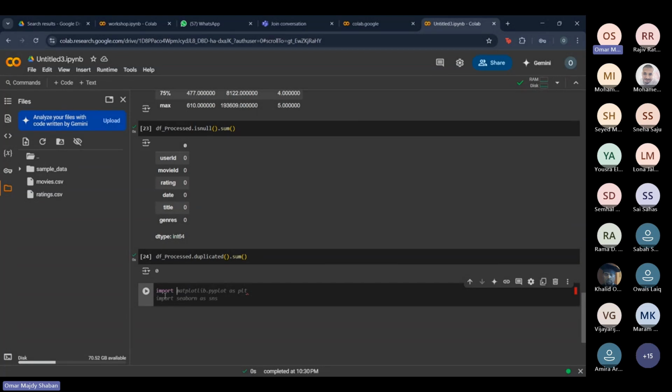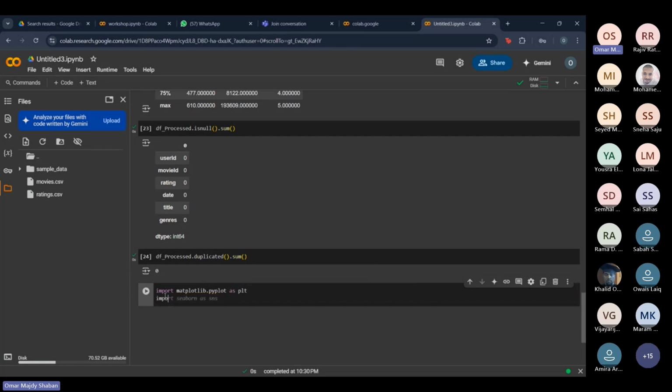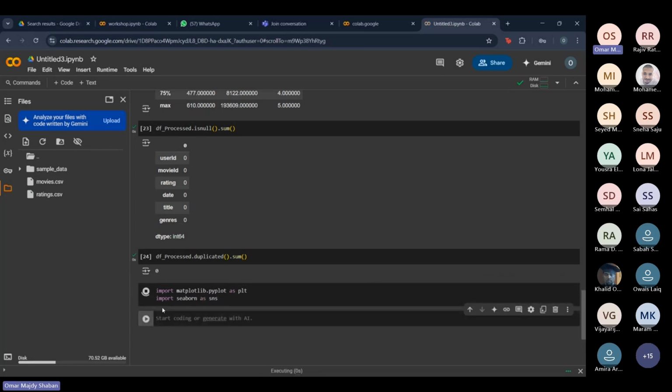So what we're going to do is import another library, which is matplotlib. It is a Python library used for data visualization, and we're going to import another library, which is Seaborn, which is also used for data visualization. We're just going to run it, and let me just check real quick if anyone has questions. All good. Okay, perfect.